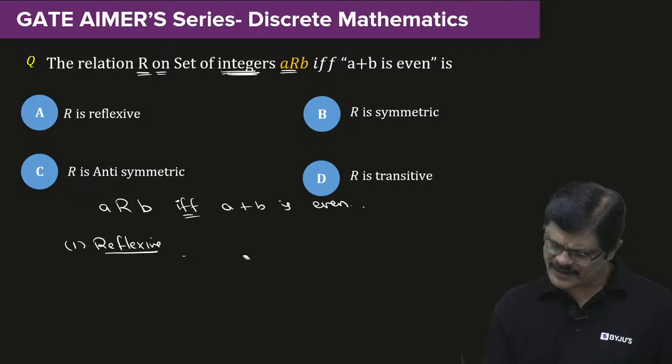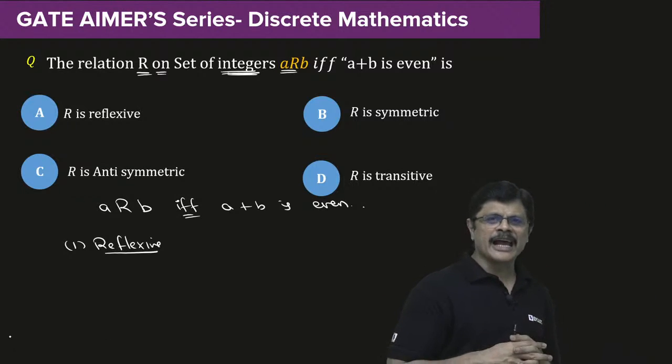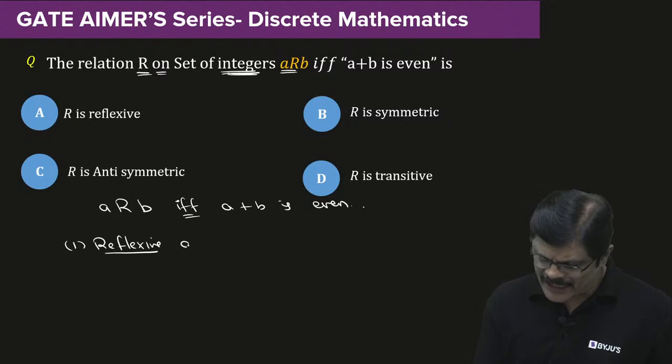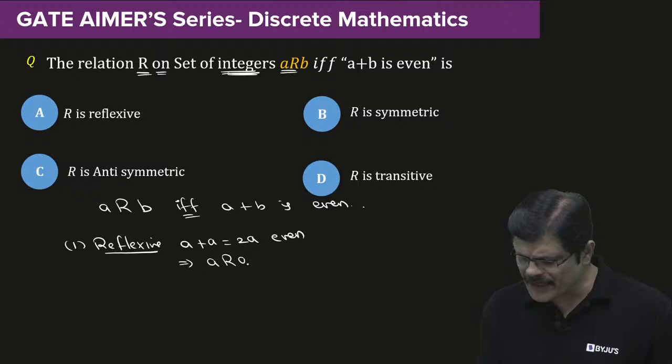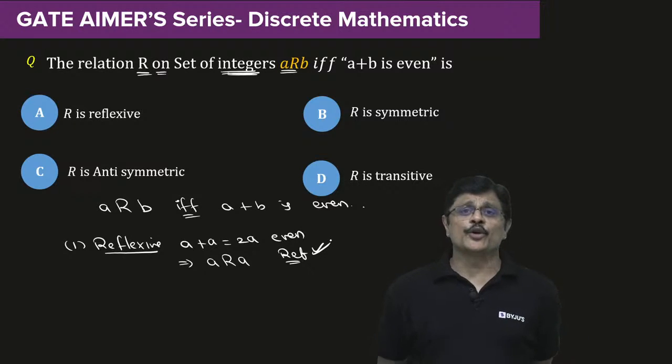Let me rewrite this. A related to A will happen if A plus A is even. And you know that A plus A is what? 2A, which is even. Because A plus A is even, that means A is related to A. That means it is reflexive, my dear friends. It is reflexive.